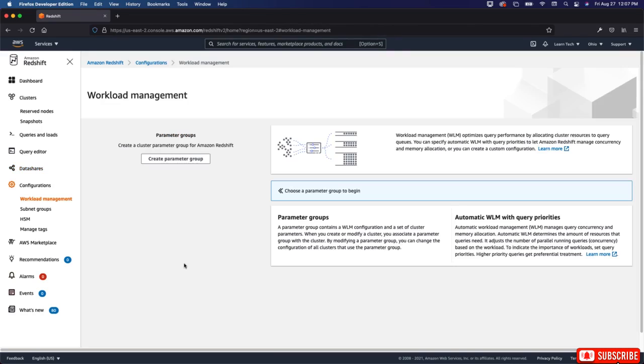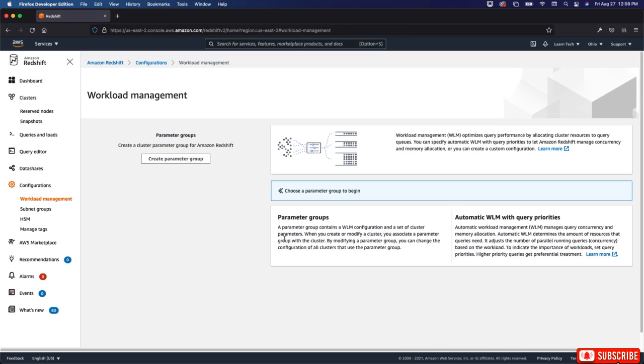All right, welcome back. In this video, we're going to talk about workload management, or WLM. WLM optimizes query performance by allocating cluster resources to query queues. You can specify automatic WLM with query priorities to let Amazon Redshift manage concurrency and memory allocation, or you can create a custom configuration. So you have parameter groups and automatic WLM with query priorities. Those are the two things that you're working with.